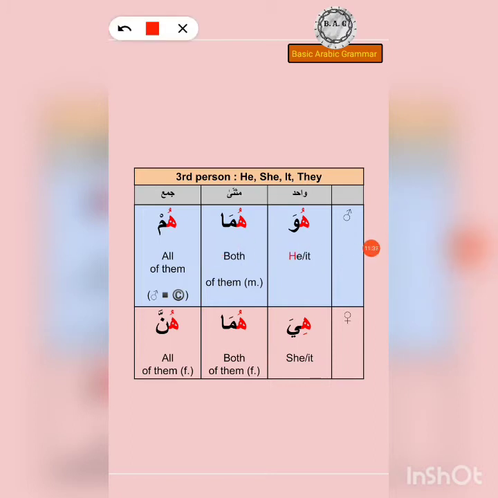All right, now we know that there is no separate word for it in Arabic, therefore huwa also means it, and hiya also means it.